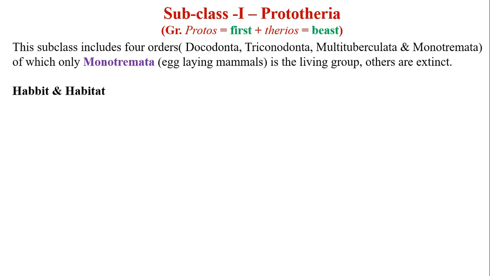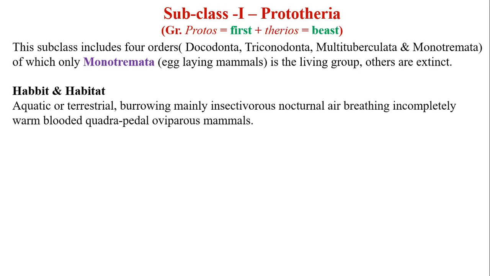So let us first discuss this Monotremata. Now here we are going to discuss in detail the animals included in Monotremata. These animals are aquatic or they may be terrestrial, generally burrowing. Mainly they are insectivorous and nocturnal animals. They are air breathing, incompletely warm blooded, and have quadrupedal locomotion, and these are oviparous mammals, that means they are egg laying mammals.